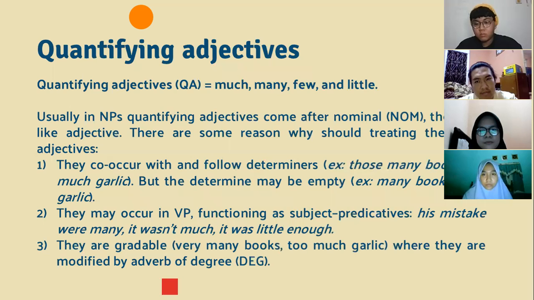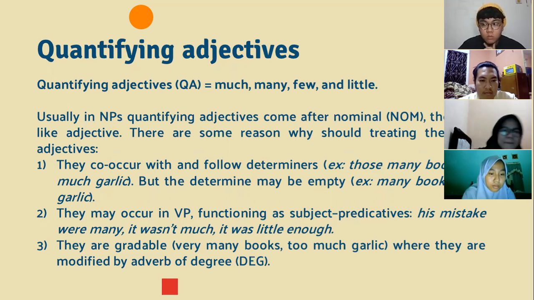Okay, I will present about quantifying adjectives. Quantifying adjectives, or Q-A, are much, many, few, and little. Usually in NP, or noun phrases, quantifying adjectives come after the nominal or noun, the same as adjectives. There are some reasons why we should treat them like adjectives.